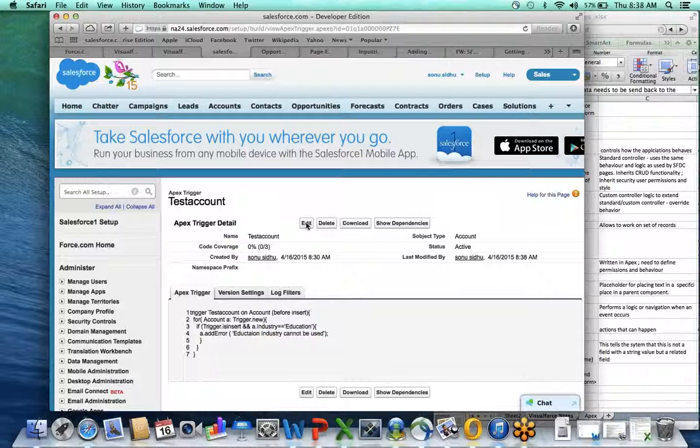Everyone could understand the code, what exactly was written and why it was written. There's a small thing that I would want to suggest here, line number 3. If you look, there are two conditions which we are putting: if Trigger.isInsert and Industry equals Education. Do we need to put both these conditions? No, because the event that I'm using is before insert. So Trigger.isInsert is implied. By default, it's an insert trigger. So that part I think we can remove. We don't have to put that. Is that correct?